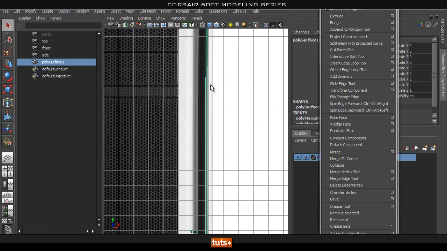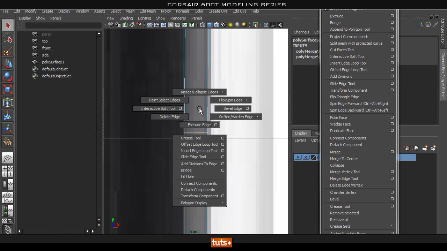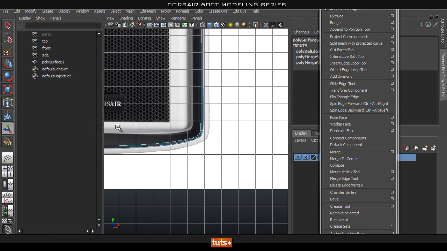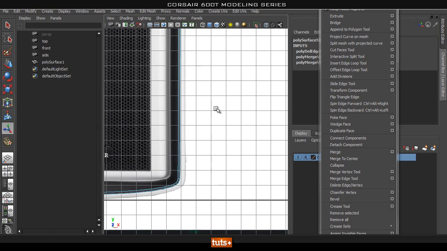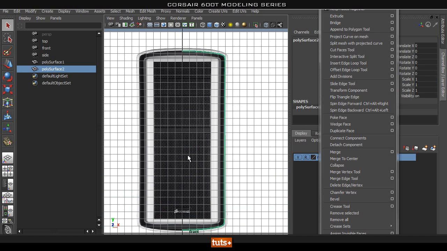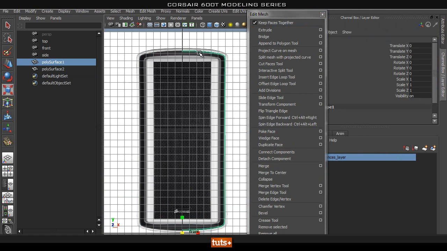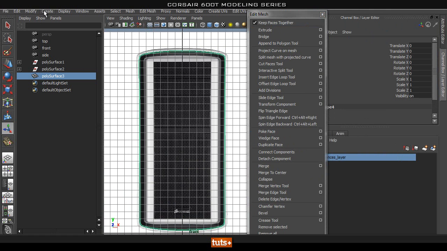Okay. Now, because we don't need that edge in there, I'm just going to zoom in, select this edge, shift right click, delete edge to get rid of that edge there. Okay. So now that we have this, we're doing pretty good. Now we're just going to have to flip it to the other side. So let's select the whole thing, Control D, and then press R to scale, and we're going to need to scale this on the X -1, and that will flip it over. Now we can select both of these, go to Mesh, Combine again, delete history.